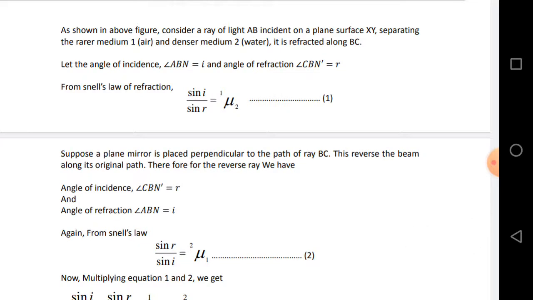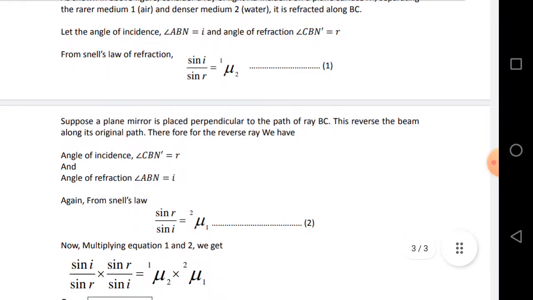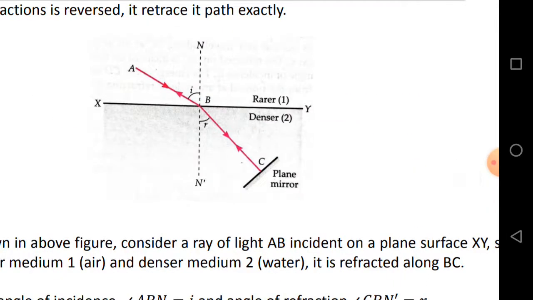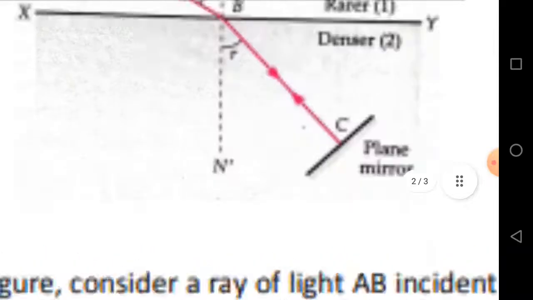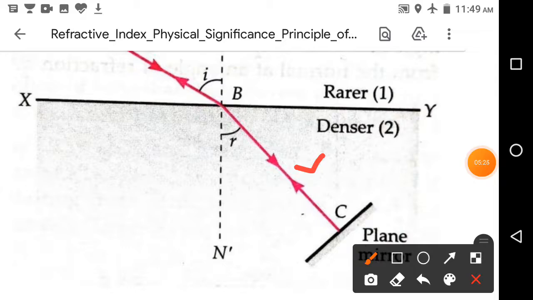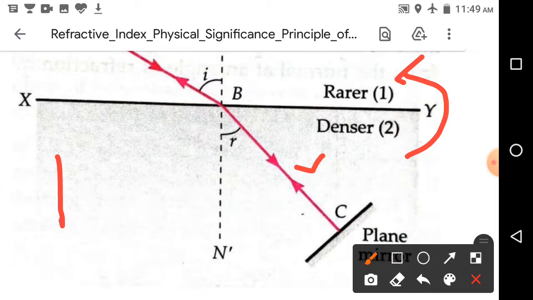Therefore for the reverse ray we have the angle of incidence. Right now, when the ray is reversed from the second medium to medium 1, this will become the incident ray, and the upper one will become the refracted ray. The angle between the incident ray and the normal, so this r becomes the angle of incidence and this i becomes the angle of refraction.